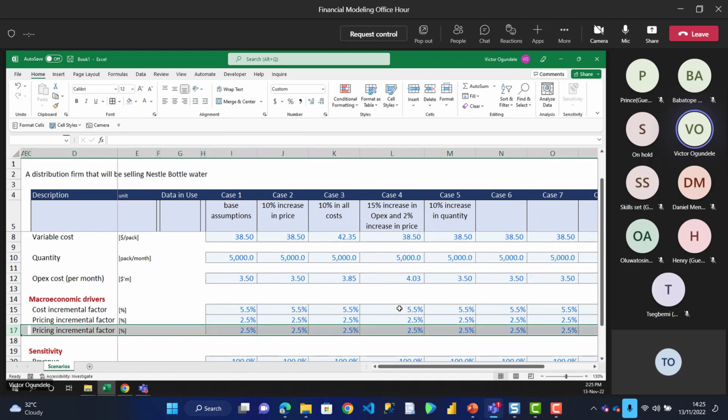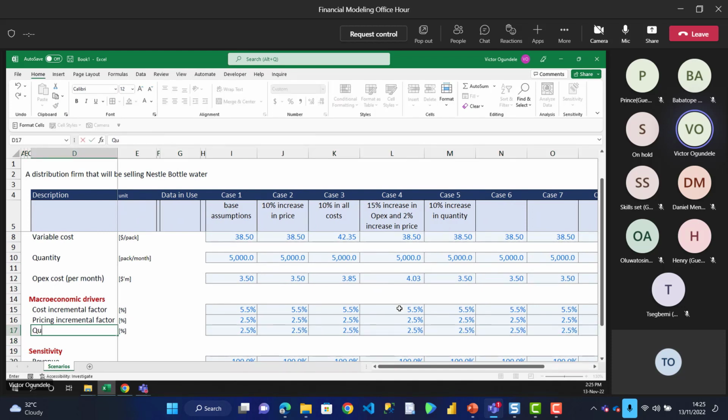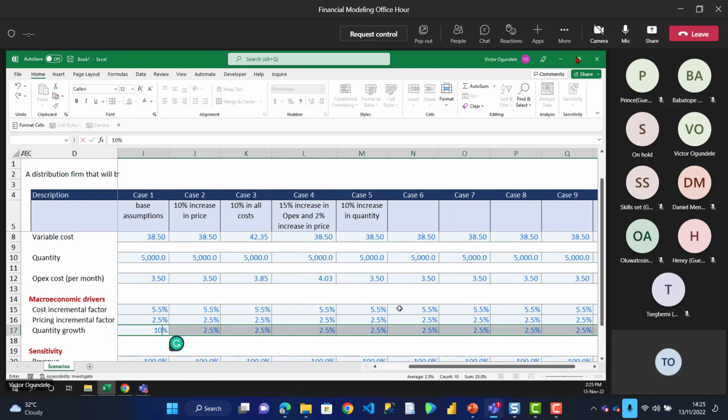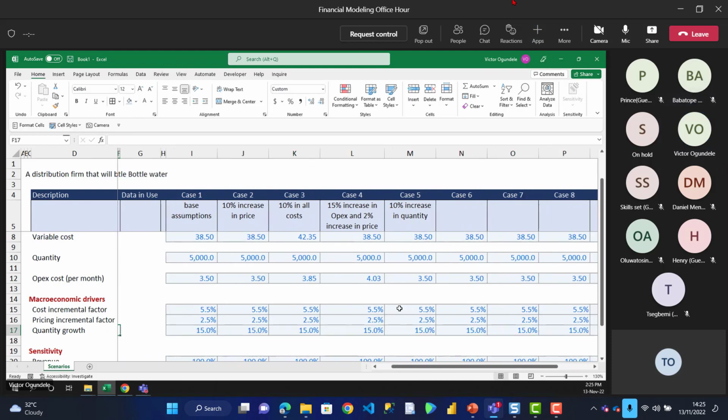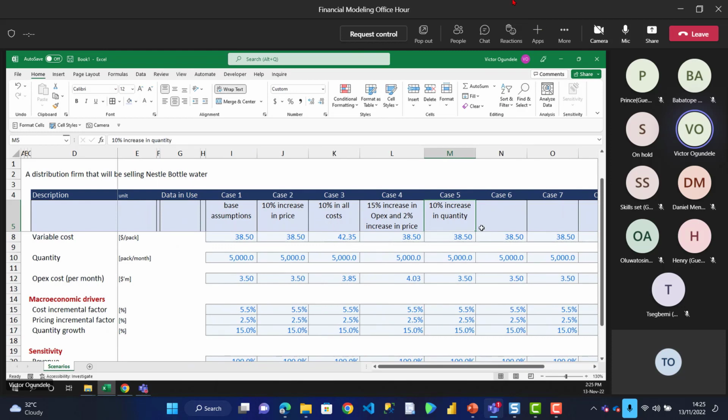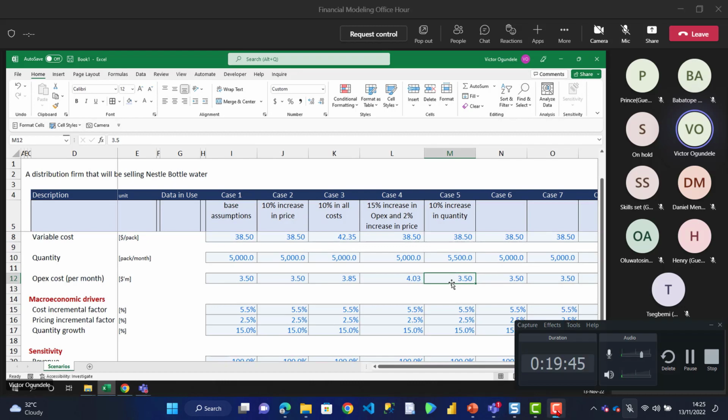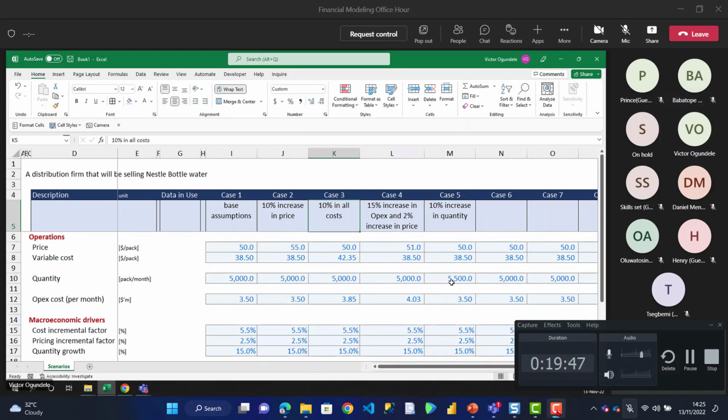Let me duplicate this and call this quantity growth. So for our quantity growth, let's just put maybe 15%. So here we're saying a 10% increase in quantity. I'll come to my quantity and use my base here to get the assumption, then 10%. Enter. So that's 5,500. So you can have multiple scenarios that you can create like this.